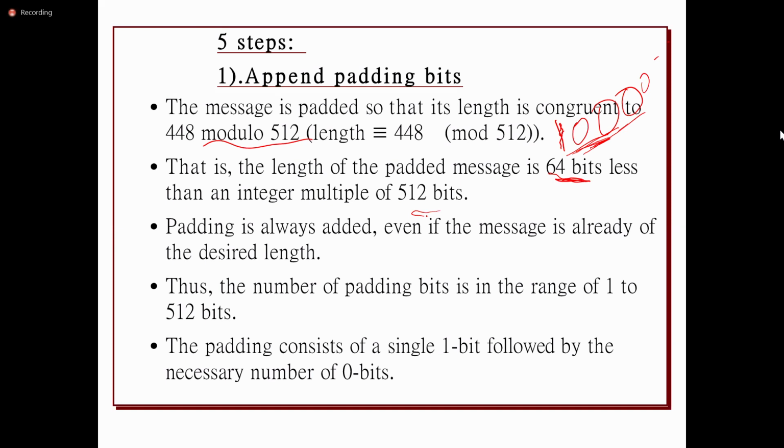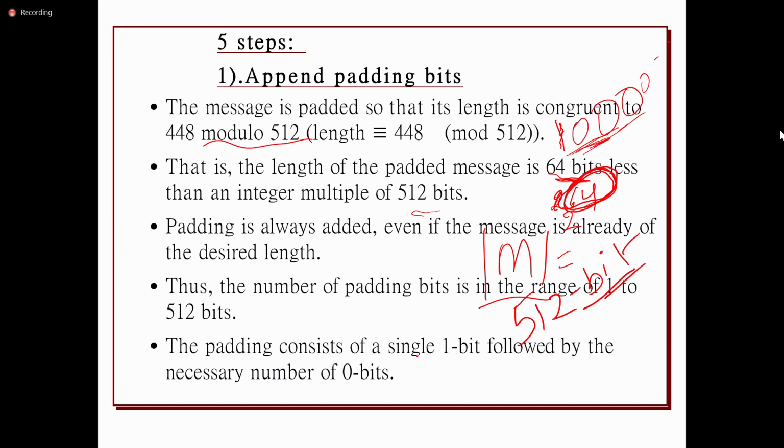Understood how it is going to append the padding bits? The length of the message will require the maximum. Suppose the message length is 2 power 64 bits. Then in order to specify the length of the message, it requires 64 bits. The remaining 448 bits should be added. So those bits should be padded to the given message in order to make it a 512-bit block, because every block size should be 512 bits.